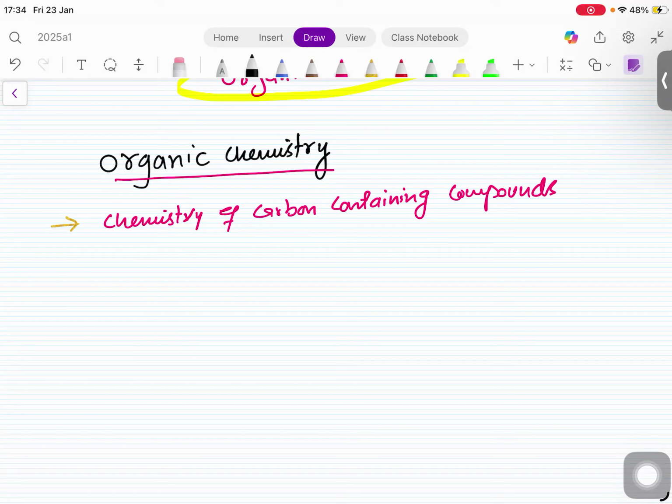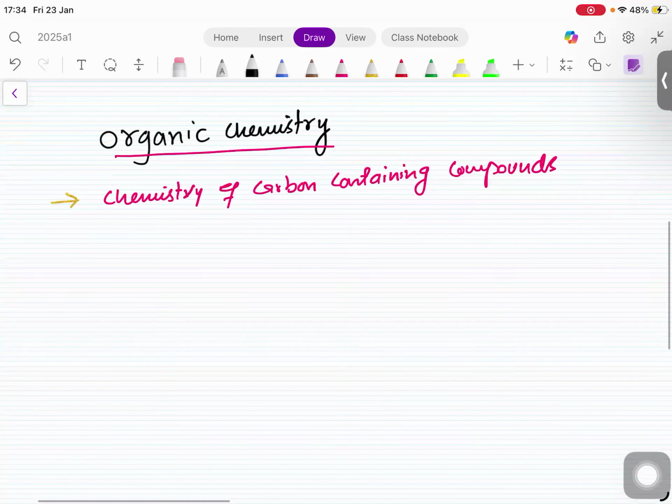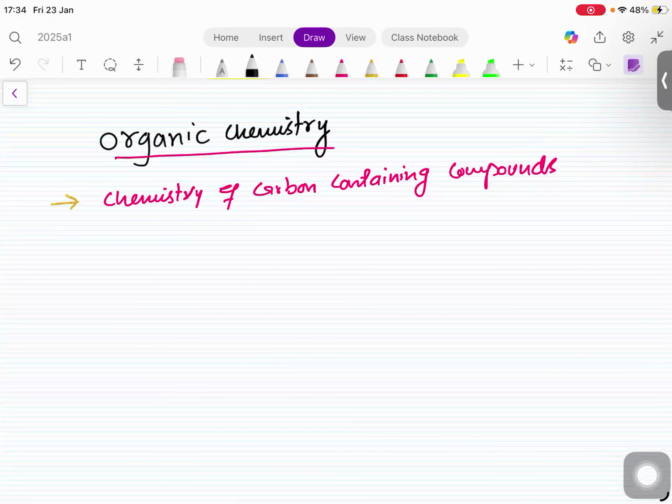Any living thing, plants, animals, human beings, they are made up of organic compounds. So we are going to study the compounds which we are made up of, the animals and plants are made up of, the food which we are eating every day, and the medicine which we take. They are the organic compounds. But once you define it, you say the compounds contain carbon as an essential element.